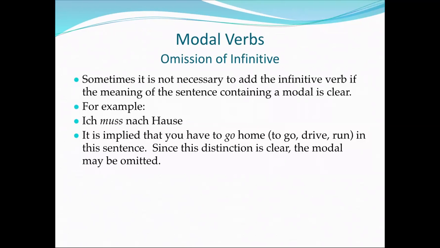Now in English, I can't just say this. I can't say I must homewards. I have to say I have to go home. But in German, I can just say I have to, but we could say in English I have to go. In German, you can drop the verb, but you can't drop the location itself. So, ich möchte einen Kaffee. I would like a coffee. I can assume you want to order that coffee or drink it or any of those other things.